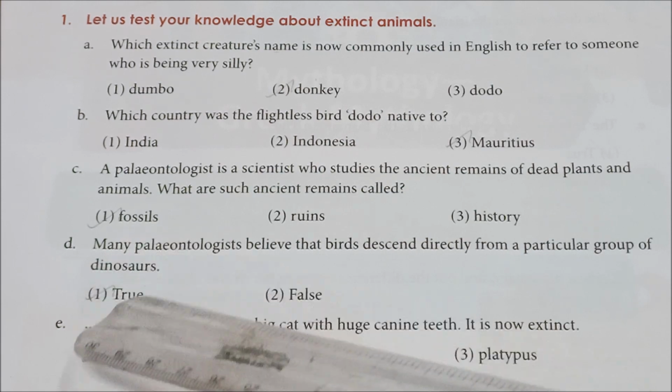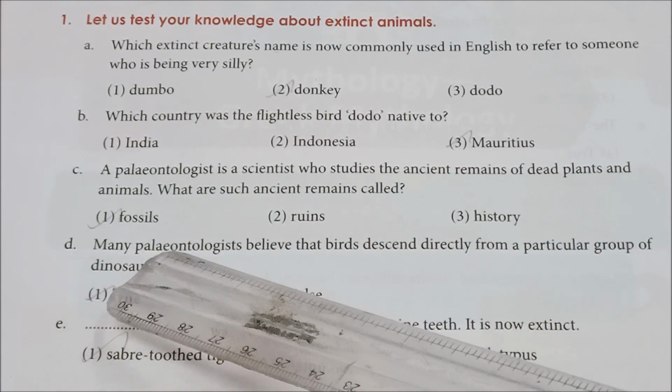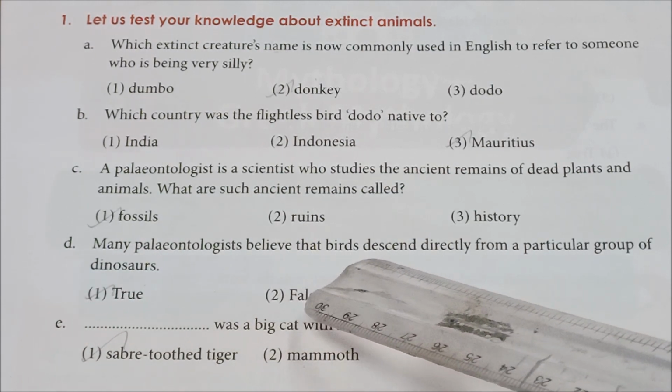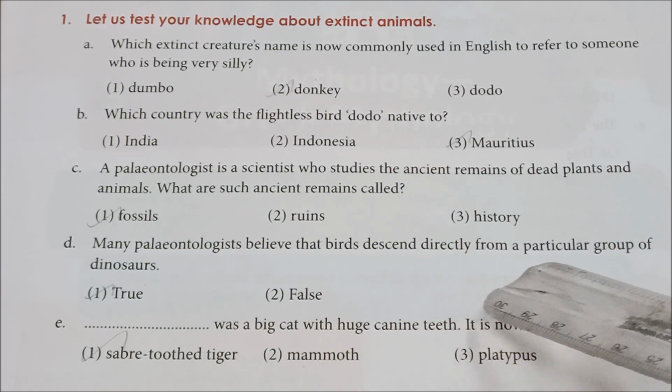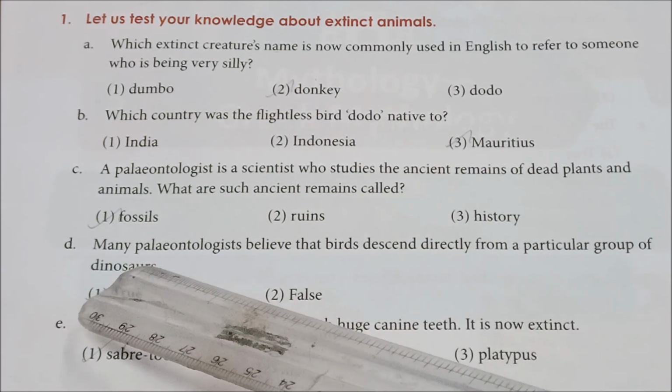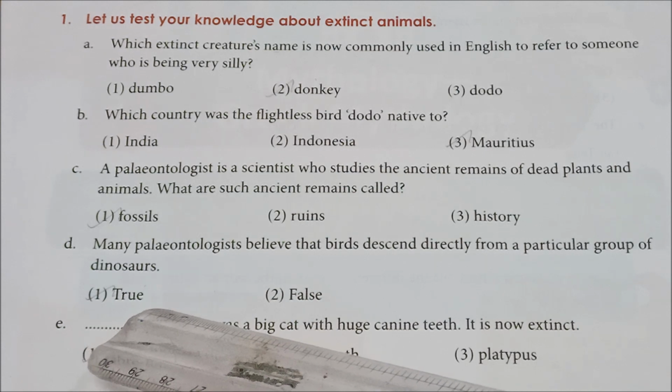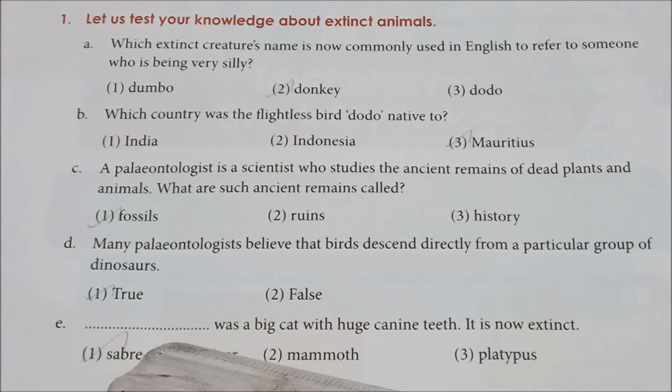Okay. Next one. Many paleontologists believe that birds descend directly from a particular group of dinosaurs. Tell me whether it is true or false. Yes, it is true. Okay. Fine. See the next one.